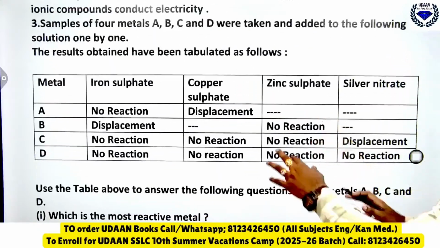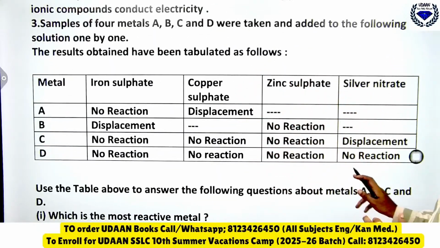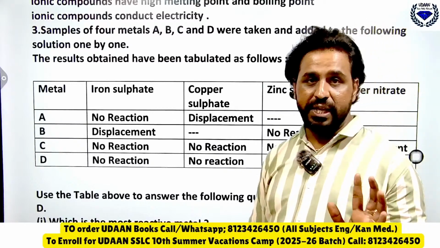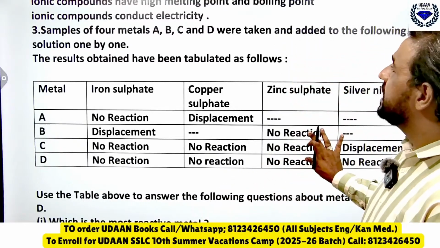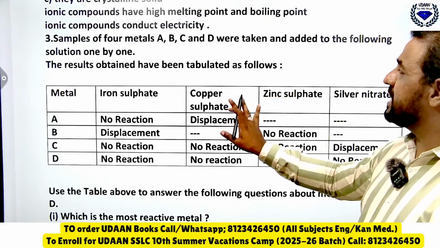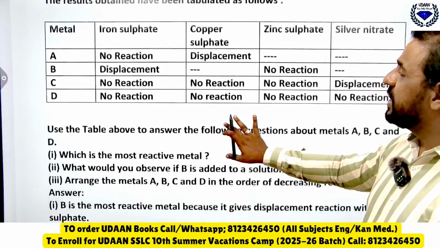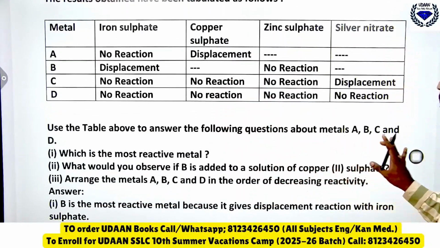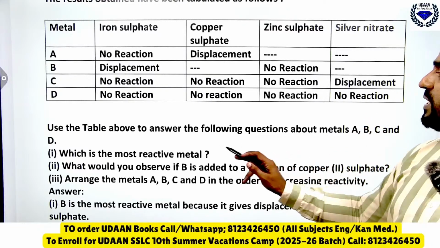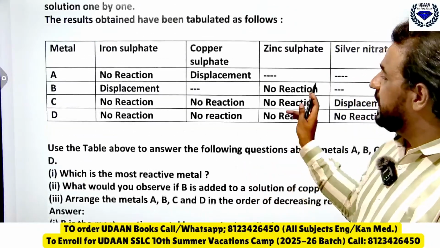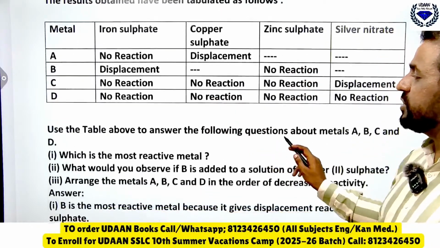Now the 4 samples are given here. Again this activity is present in your textbook. You have to remember this and do it. So now what has happened here? The results have been given. Use this table to answer the following questions related to A, B, C, D. Which is the most reactive metal? Look at this table and tell me which is the most reactive metal here.